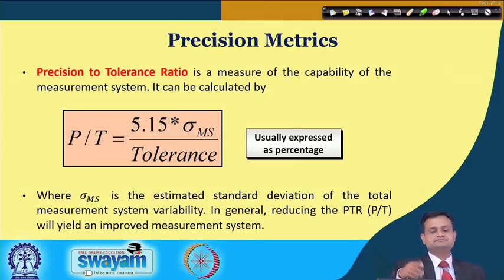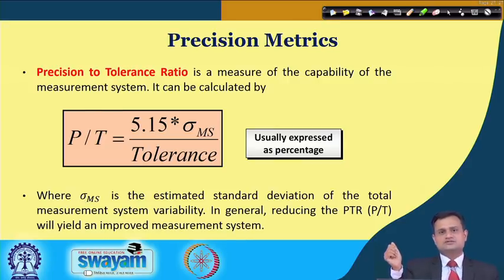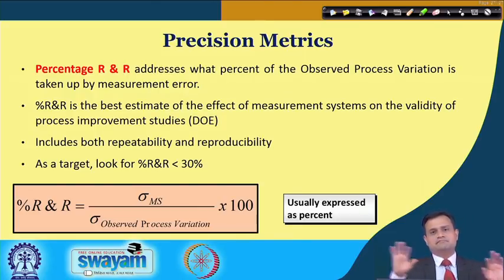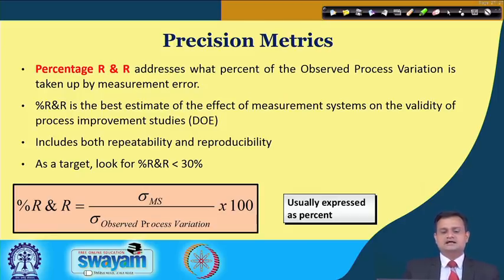This refers to reproducibility. There is a standard metric called P by T, the precision to tolerance ratio, to check the preciseness of my gauge. The standard equation is 5.15 times sigma ms, where sigma ms is the estimated standard deviation of the total measurement system, divided by the tolerance, and usually this is expressed as a percentage. Here I have some benchmarks, and percentage R&R addresses what percent of the observed process variation is taken up by the measurement error.